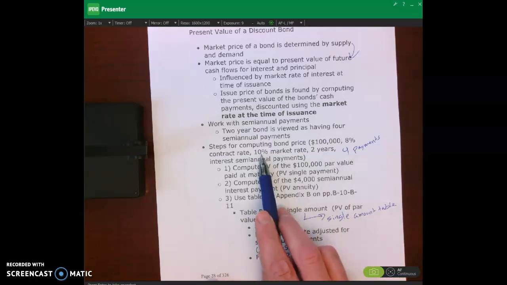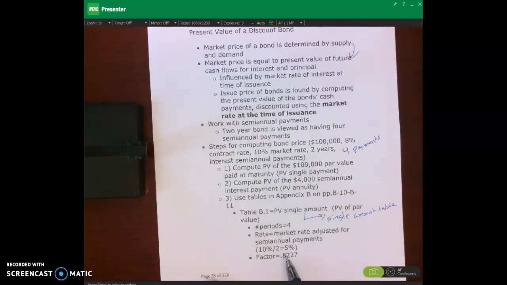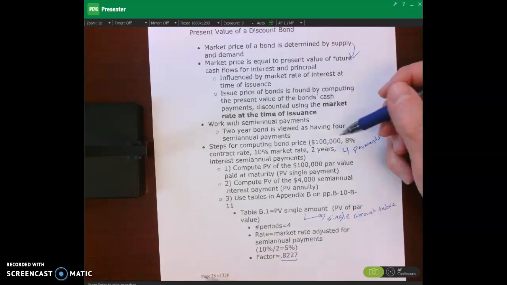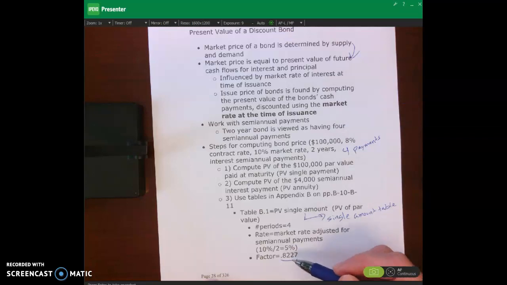That's the interest rate we look up in the table, which is our discount rate. Now you can see that's 10% market, but that's 10% per year, or 5% every 6 months. So the rate of return that we look up is 5%. If you look up in your table, present value single amount, table B.1, number of periods 4, interest rate 5%, here is your factor. And then we know from Appendix B, what we do is we multiply this future cash flow times the factor, and then that gives us the present value.